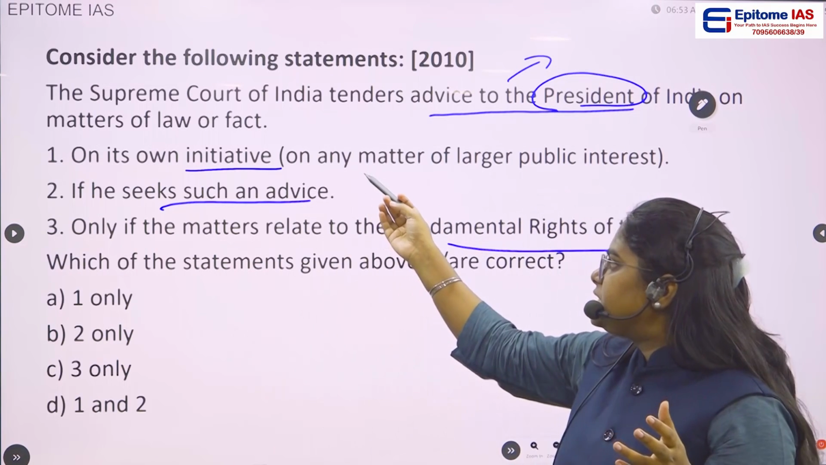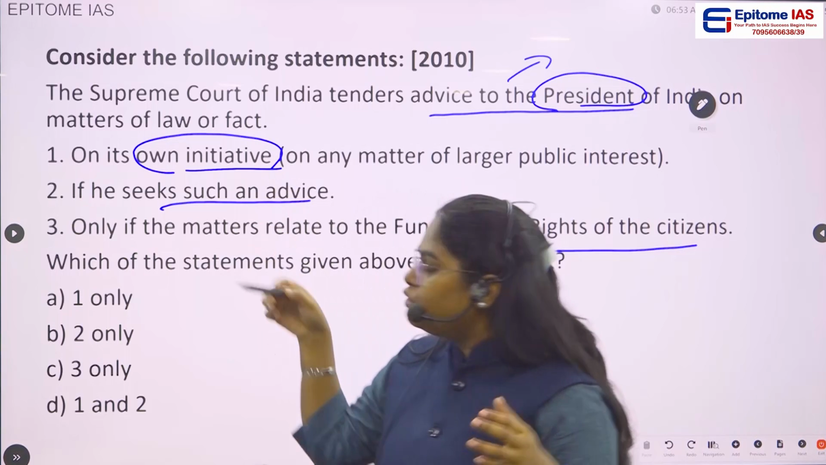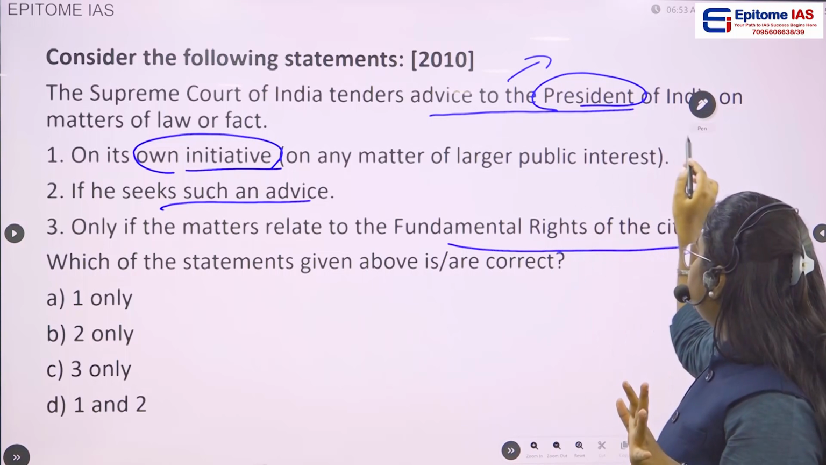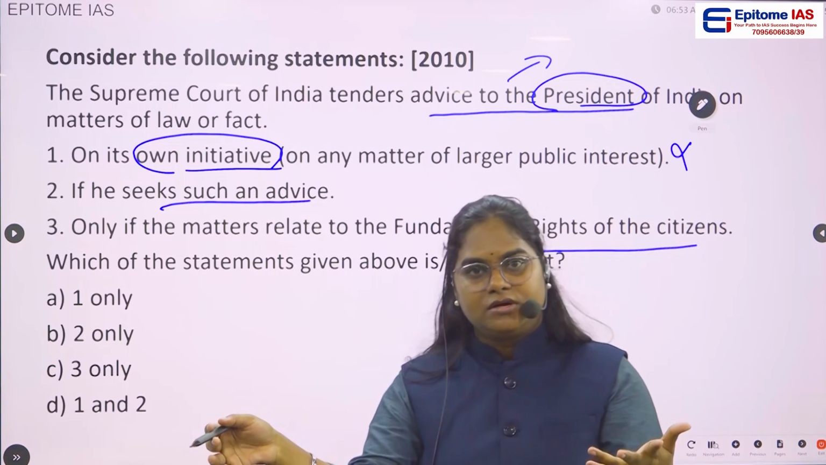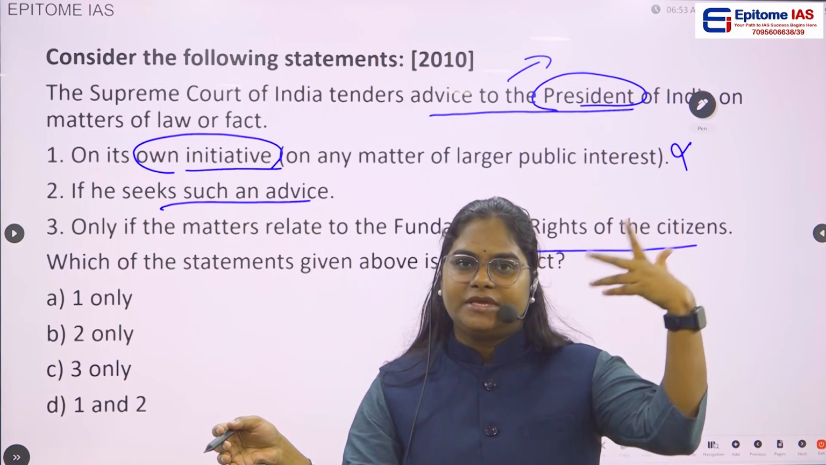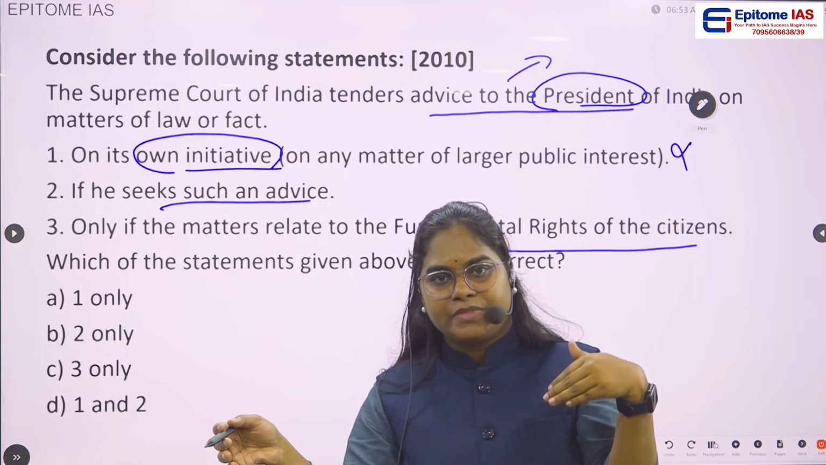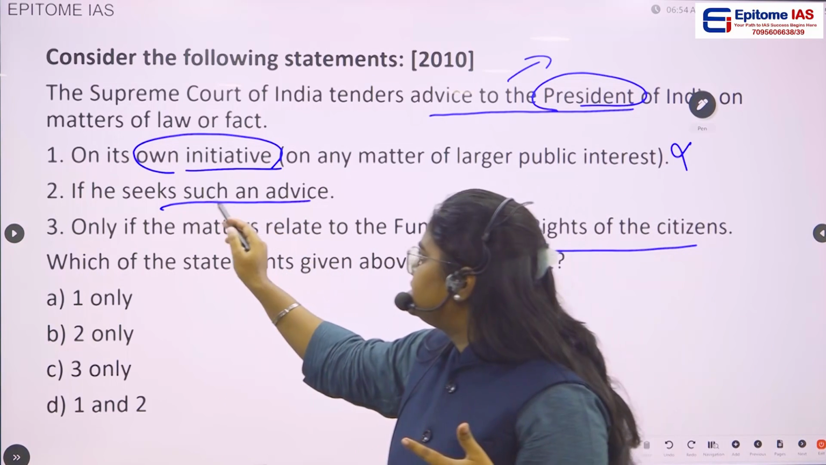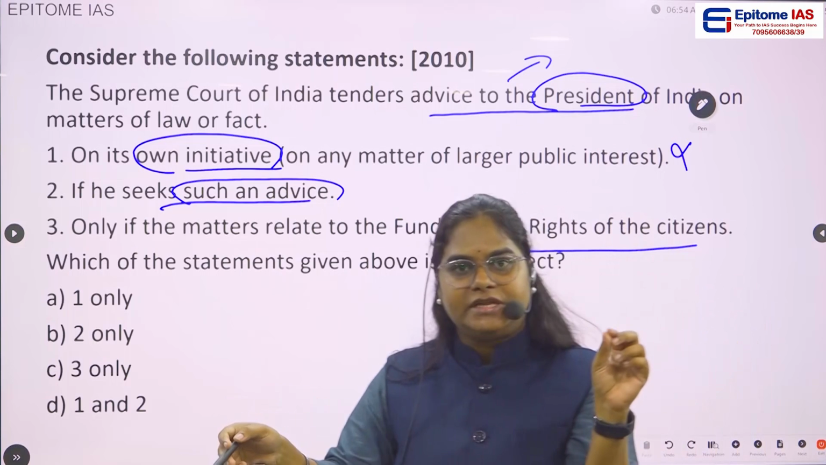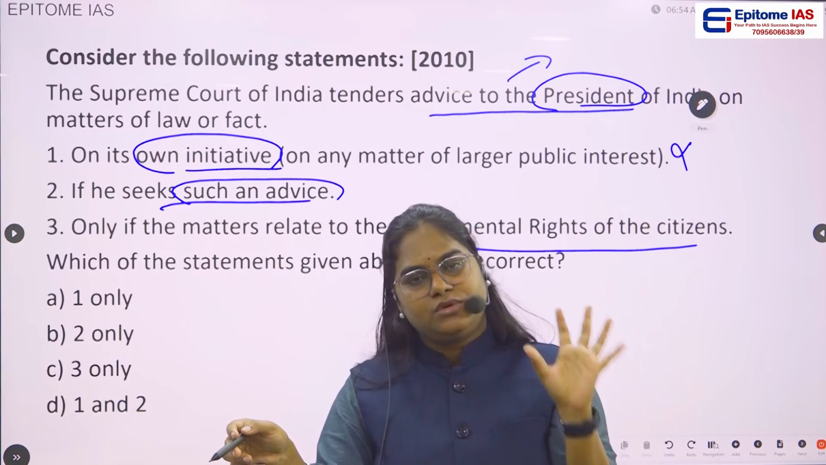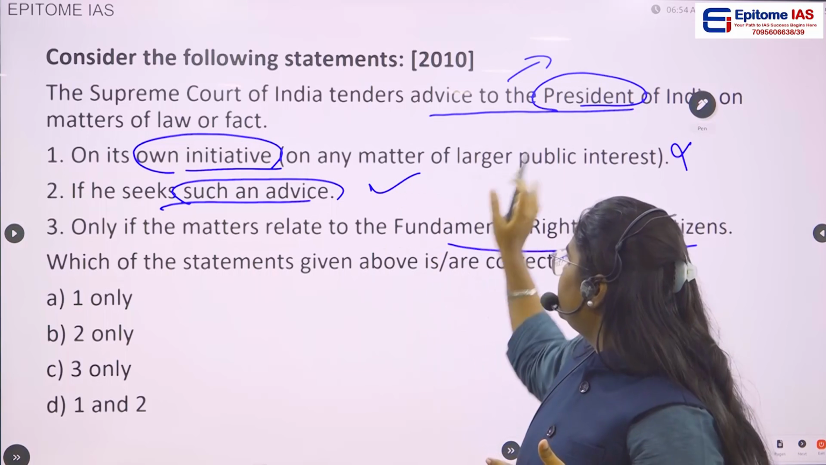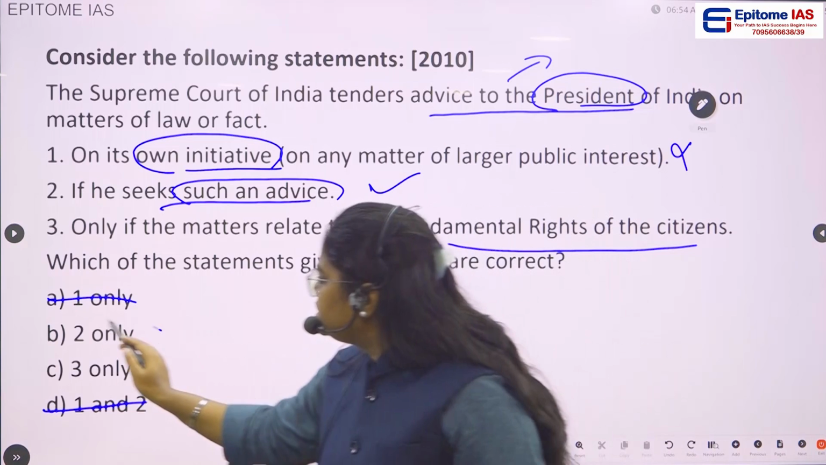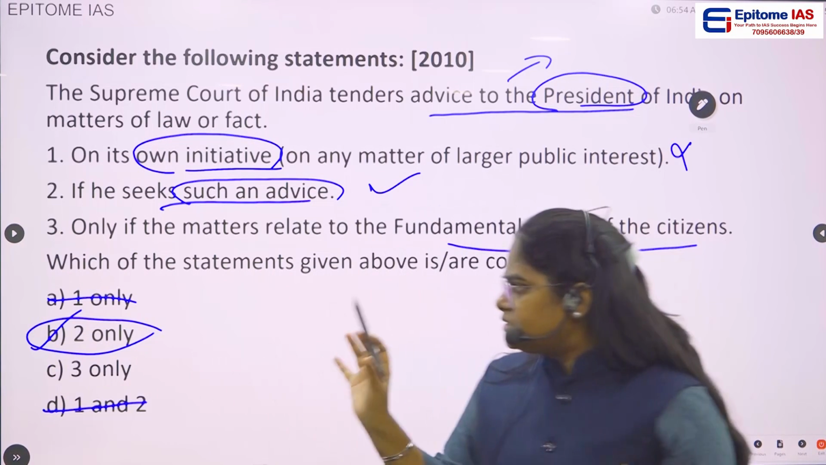Okay, the first statement says this will be done on its own initiative by the Supreme Court of India. No, this is wrong. They cannot give the advice on their own. Okay, they'll be giving advice after the President asks for it. Then if you see statement 2, if he seeks such an advice, yes, whenever the President of India is seeking an advice, then only they'll be giving the advice. This is there. So 1 is eliminated, D is gone, 2 is there. So if you see, only B has 2, option B is the correct answer.